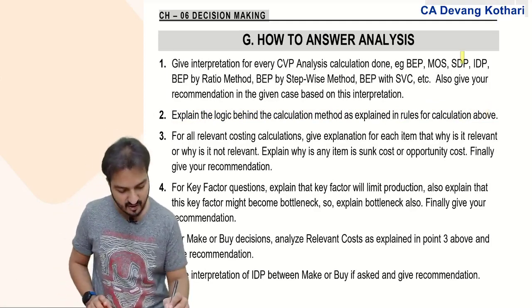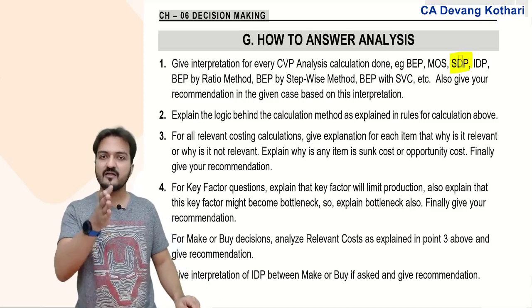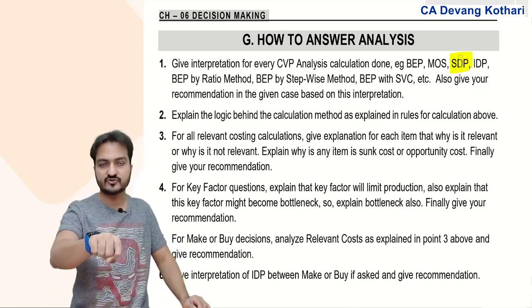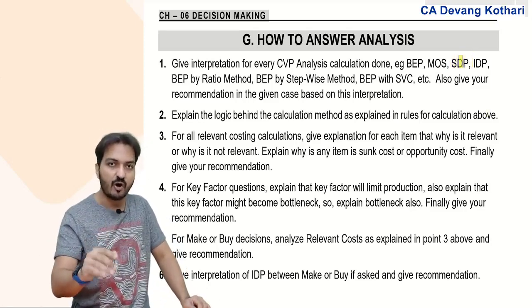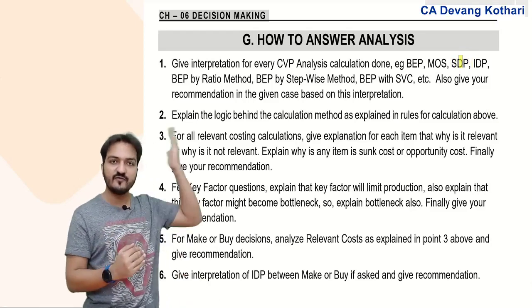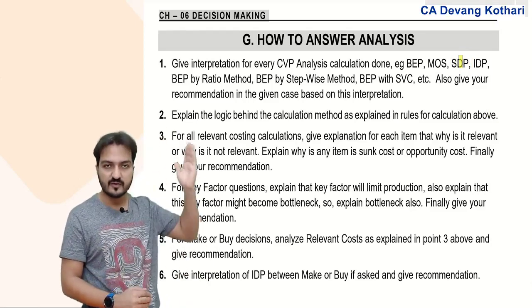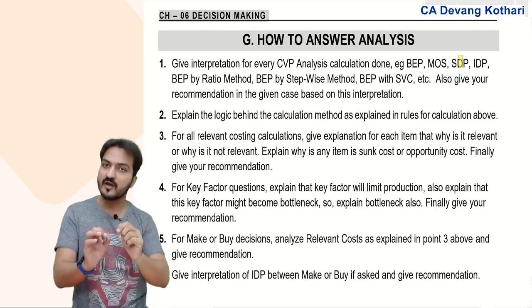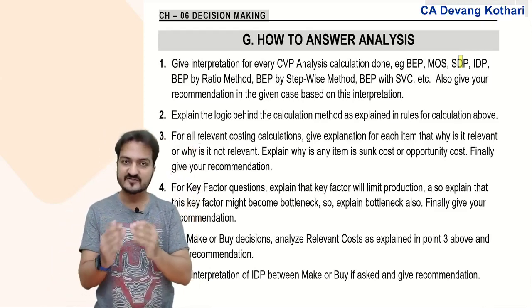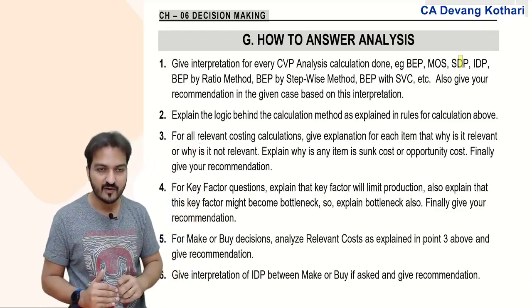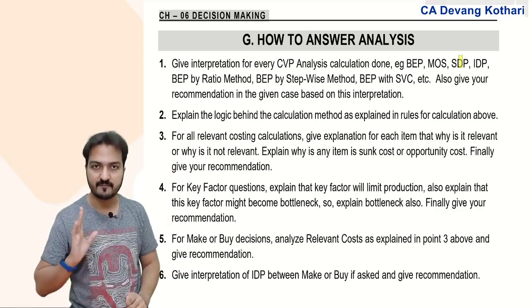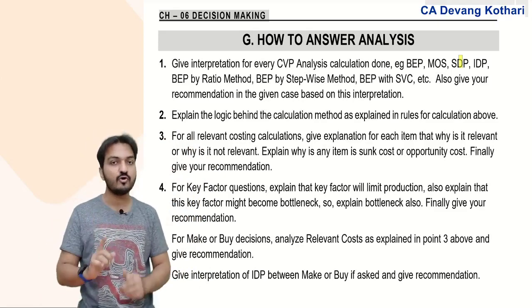If you calculate the shutdown point, give an explanation of why you used only avoidable fixed cost. All the explanations of formulas that I have given you in class, those explanations you have to write in the exam. Remember, when you answer your question in the exam, you are not just answering it in the exam.